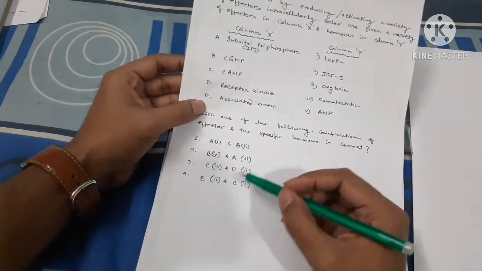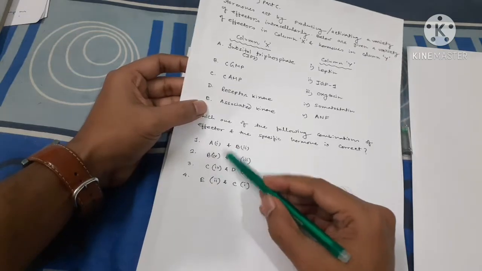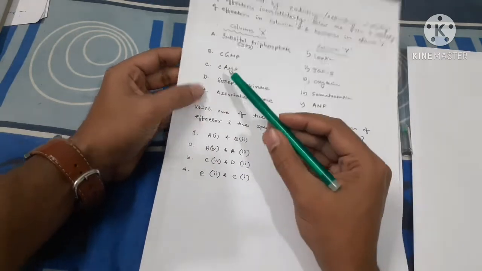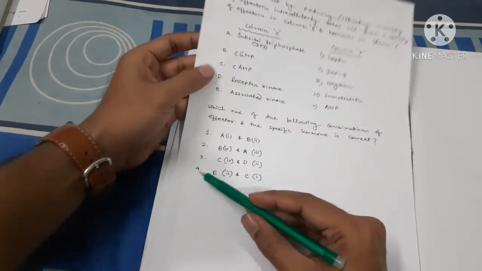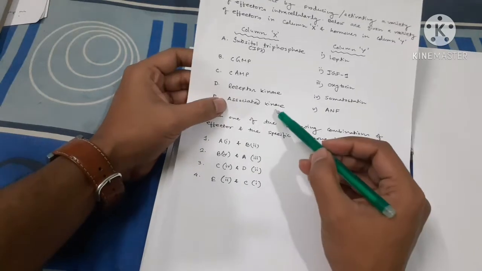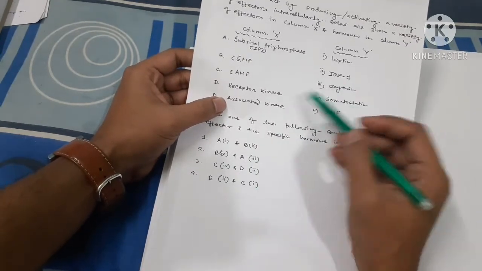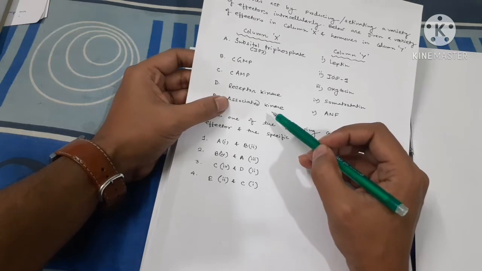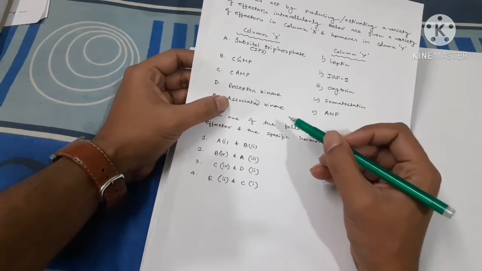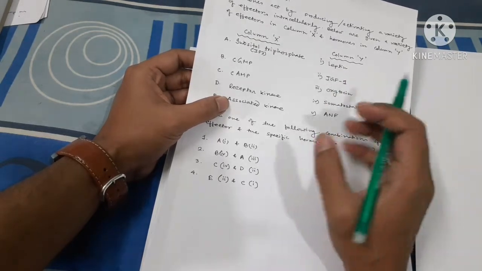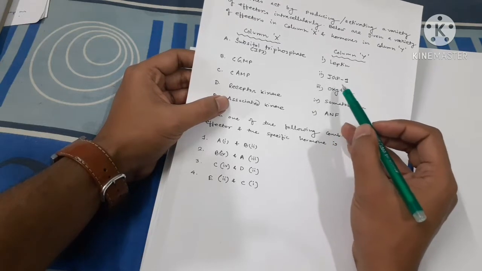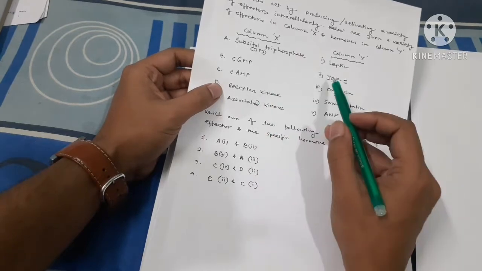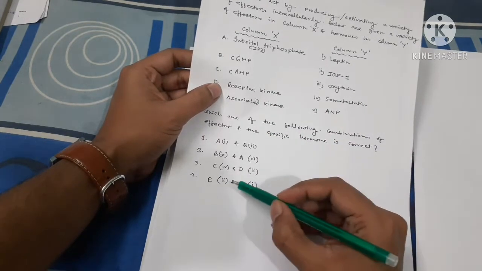Now let's see the fourth option, because the first two options are wrong: B should always be 5, so B2 and B4 are wrong. Now the fourth option states that the associated kinase is 2, but it is wrong, because the associated kinase, that means the JAK-STAT pathway, is always activated by cytokines and other hormones like growth hormone. It could be thrombopoietin or erythropoietin or prolactin, but it could not be IGF-1, insulin like growth factor. It could not be, because D option always goes with 2. So here the fourth option is also wrong.